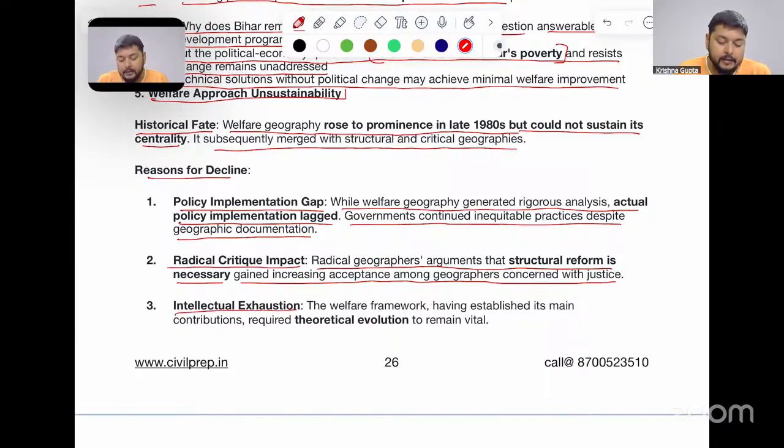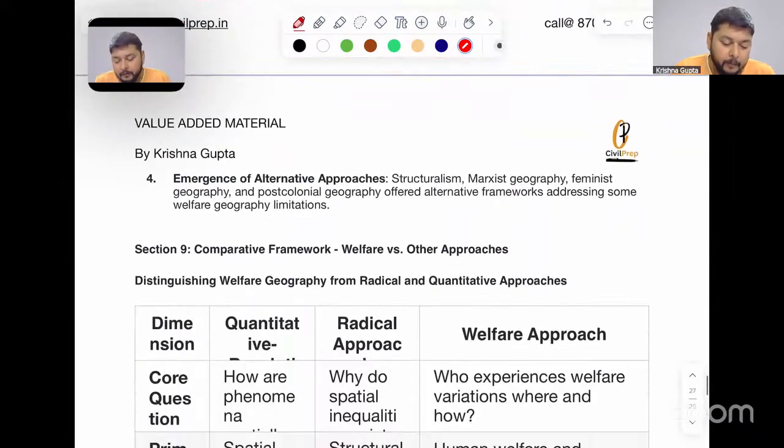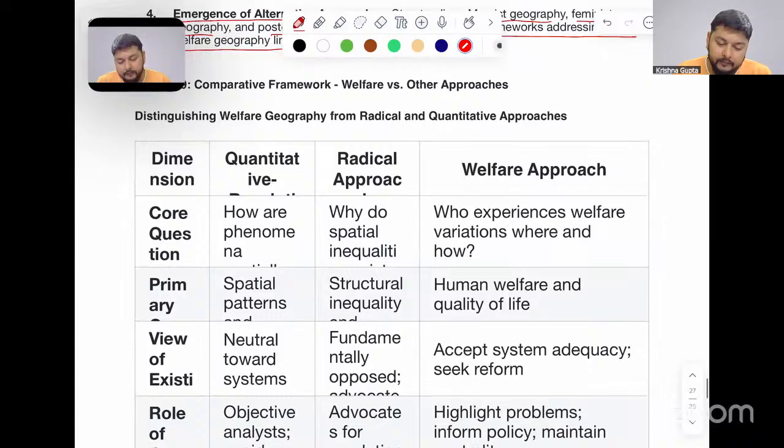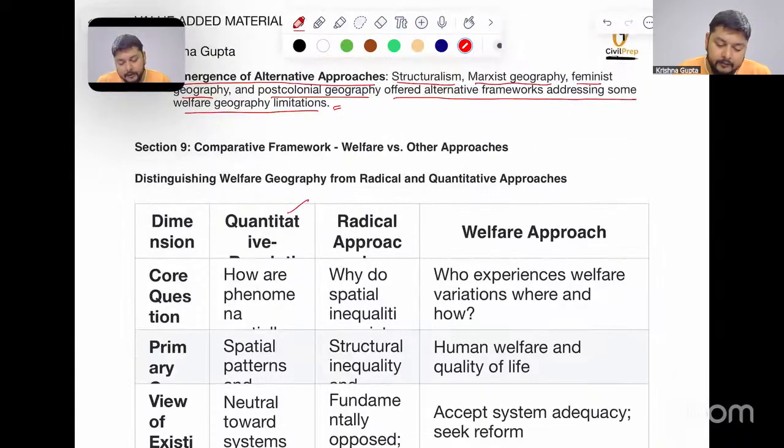Number three, intellectual exhaustion. The welfare framework, having established its main contributions, required theoretical evolution to remain vital in welfare geography. Number four, emergence of alternate approaches like structuralism, Marxist geography, feminist geography, and post-colonial geography offered alternative frameworks addressing some welfare geography limitations here. Now we have a comparison of the quantitative, radical and welfare approaches. You can go through this part here.